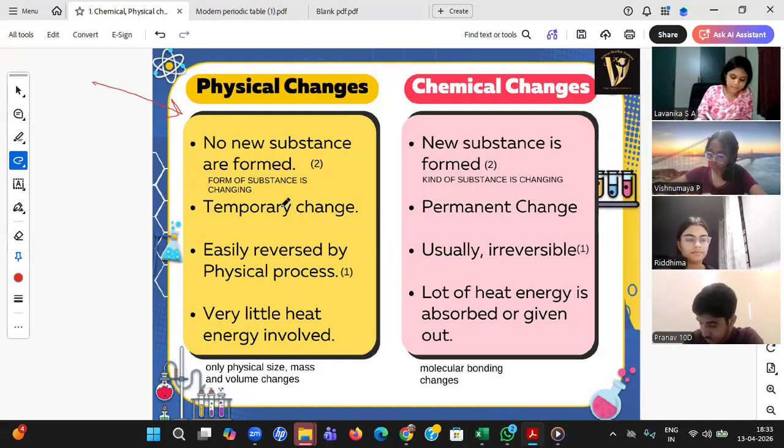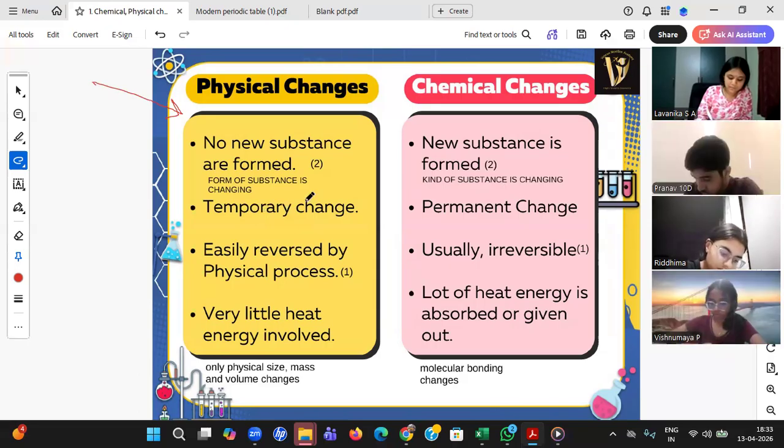And you need to send me this copy by tomorrow, students. If you are able to write it, fine, or else I'll be sending a PDF to update it. But you need to WhatsApp me before tomorrow's session. It is only to check whether you are with me or not.